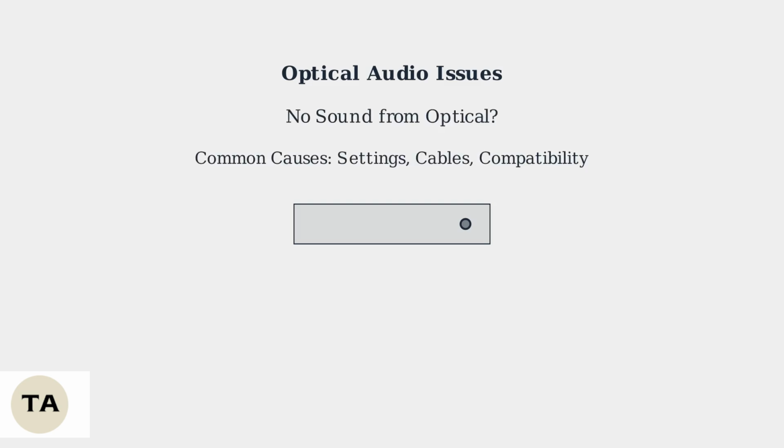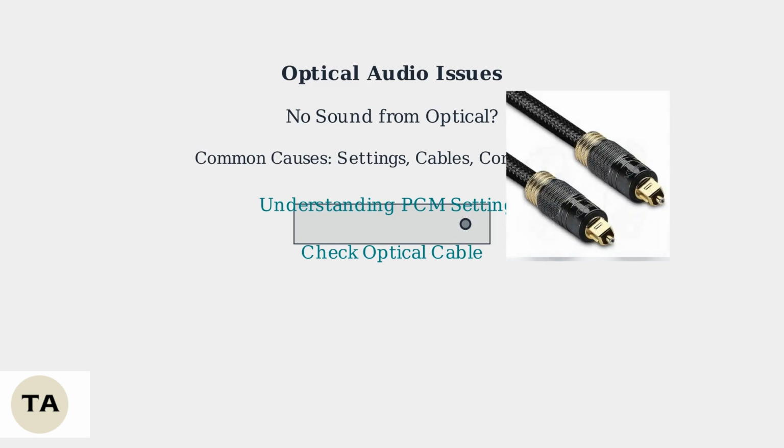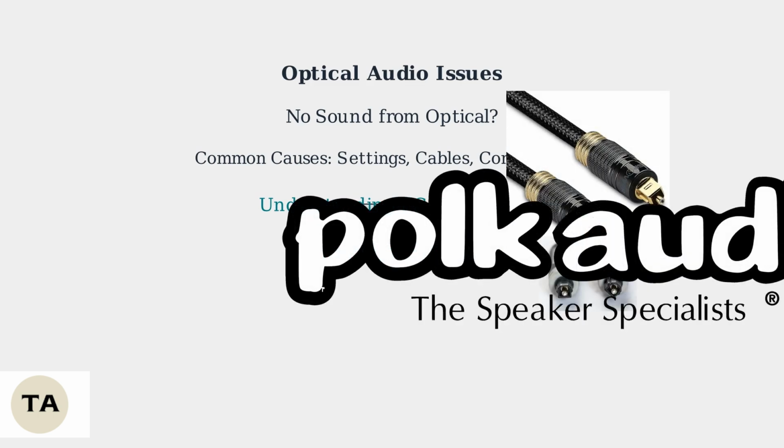Experiencing no sound from your Polk audio soundbar via the optical connection? This video will guide you through troubleshooting. Optical issues often stem from incorrect settings, faulty cables, or compatibility problems. We'll focus on fixing no sound issues, understanding PCM settings, and checking your optical cable. Remember, Polk has addressed many issues with firmware updates, so ensure your soundbar is up to date.